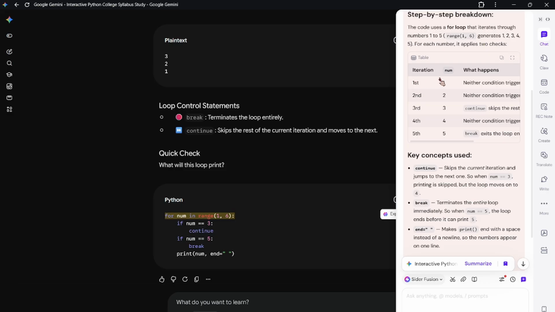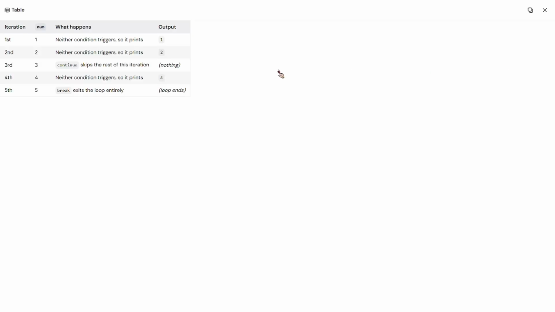The code uses a for loop that iterates through numbers 1 to 5, range 1 to 6, generating 1, 2, 3, 4, 5. For each, it applies a quick check: if i is 3, continue. Let me show you. For the first iteration, 1, neither condition is triggered, so it prints 1.